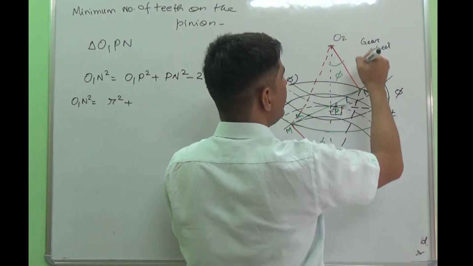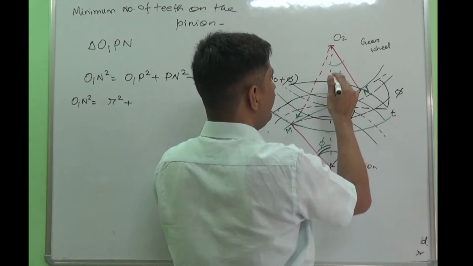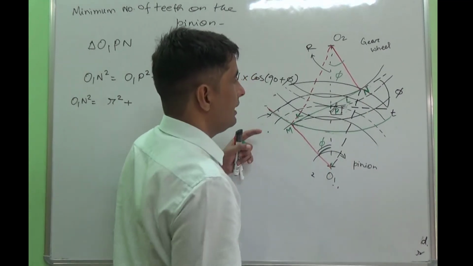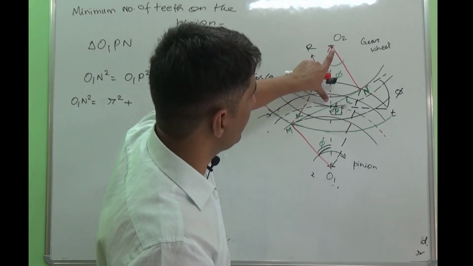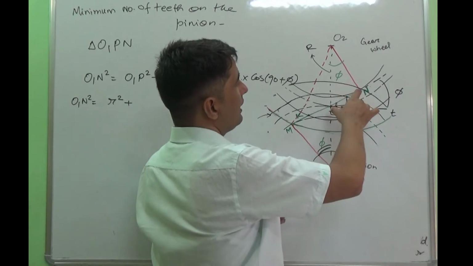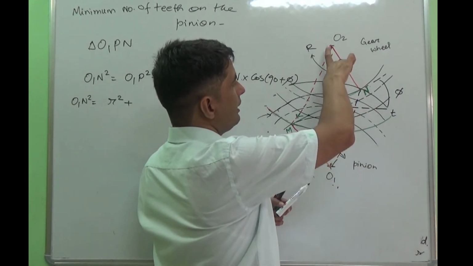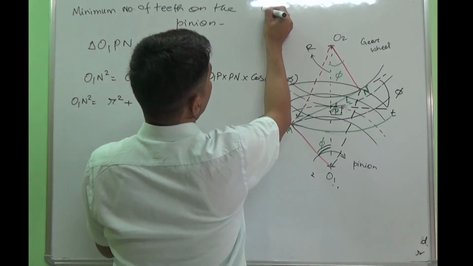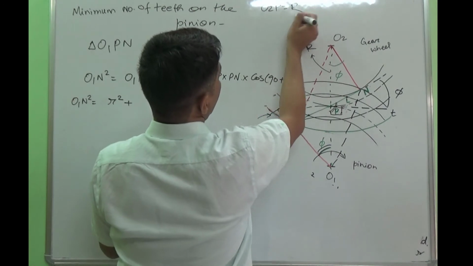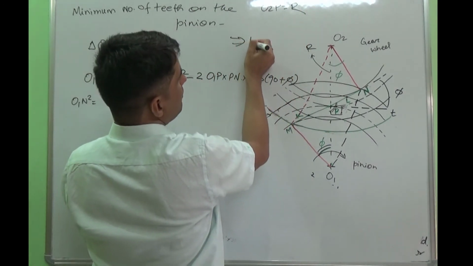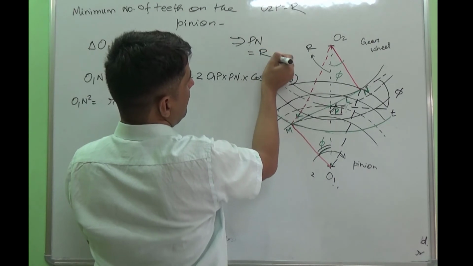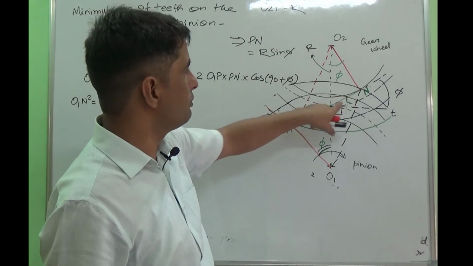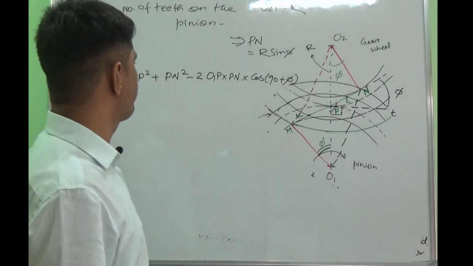As you know, the radius of the gear wheel is capital R. Pitch circle radius means O2P is capital R. So since O2P is capital R, therefore PN becomes R sin phi.